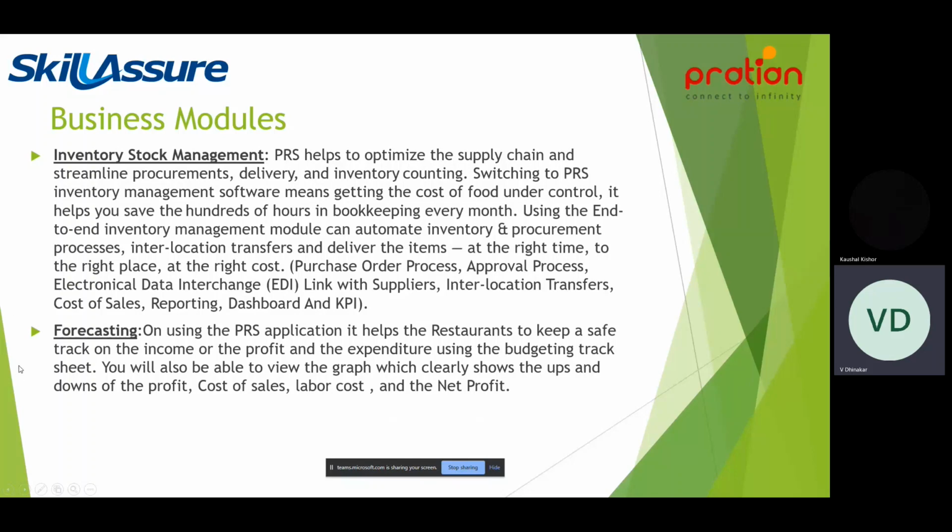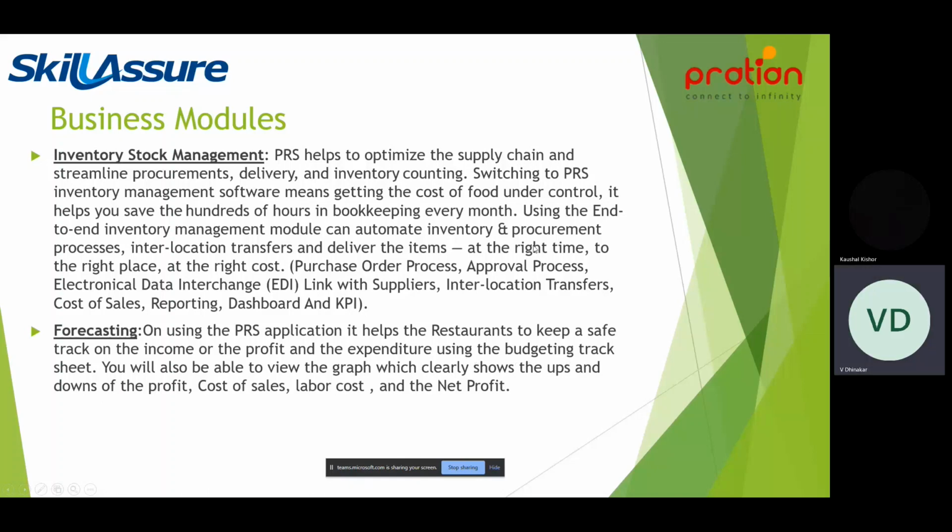Forecasting also is one of the important features for any business, like business solutions, restaurant solutions, as it provides future profits and gains for the restaurant. On using the PRS application, it helps the restaurant to keep a safe track on the income or the profit and the expenditure using the budgeting track sheet.